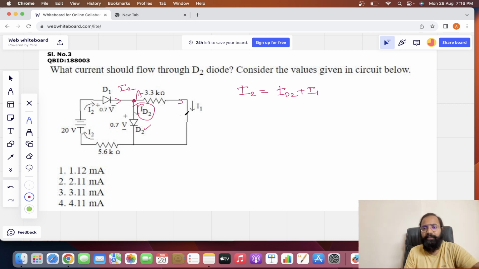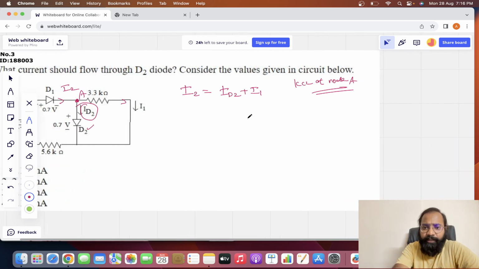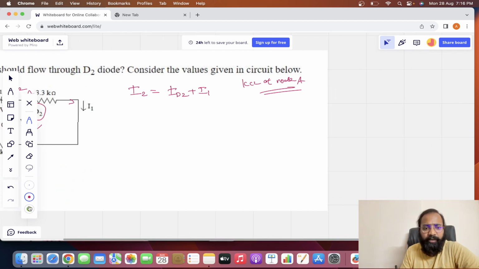Correct? ID2 plus I1, it is divided into two parts. It can also be explained as applying the KCL at node A. We can also tell like that. So what is the KCL analysis? Okay, how can we take it? So let's have a look here.